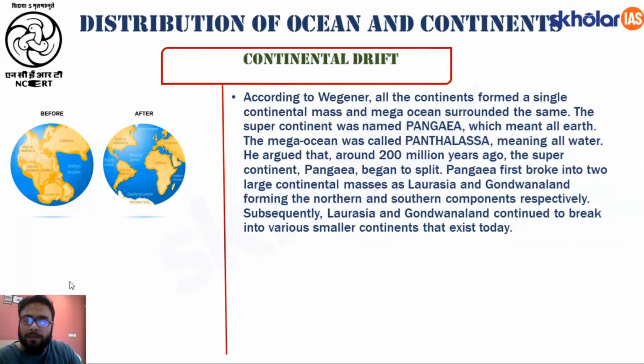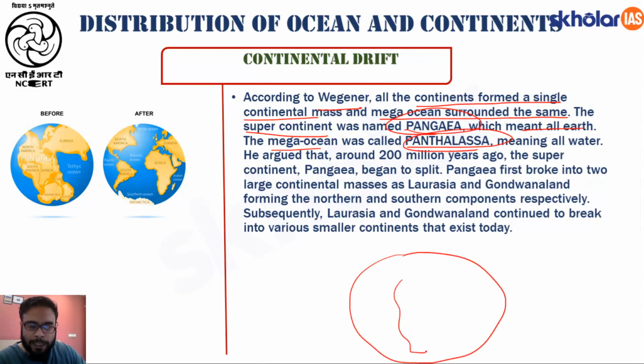According to Wegener, all the continents formed a single continental mass, and a mega ocean surrounded the same. The supercontinent was called Pangaea, which meant all earth, and the mega ocean was called Panthalassa. So what happened during the Carboniferous period? According to Alfred Wegener, if this is the earth, all the land masses were a single landmass, which he called the supercontinent, and he named this supercontinent Pangaea.